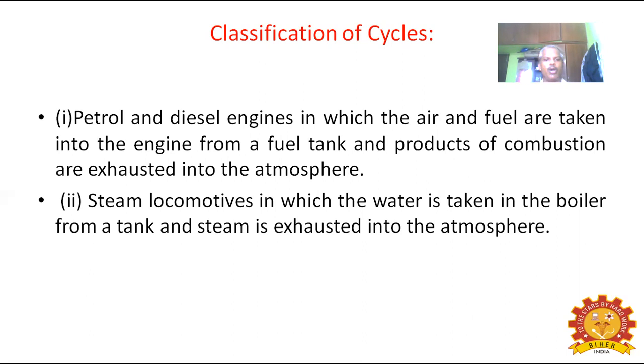Next, steam locomotives, in which the water is taken into the boiler from a tank, and the steam is exhausted into the atmosphere. The boiler is used to heat the water, and the water is converted here into steam.